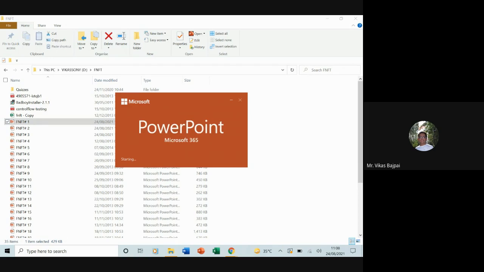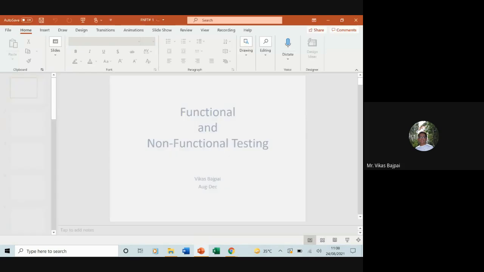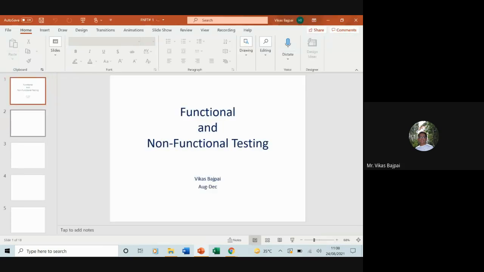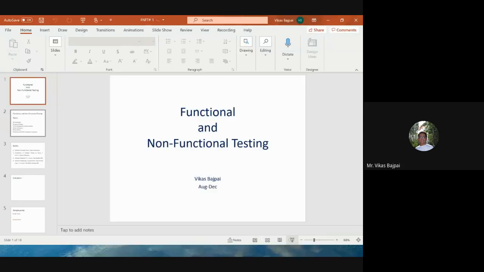Yes, Shashwat, quizzes will obviously be announced, because it's online classes, so many times you may face connectivity issues at your end.